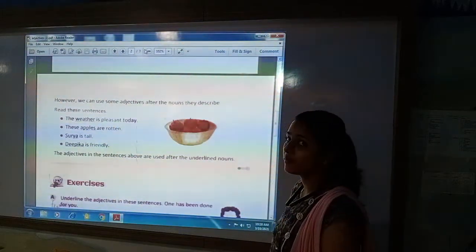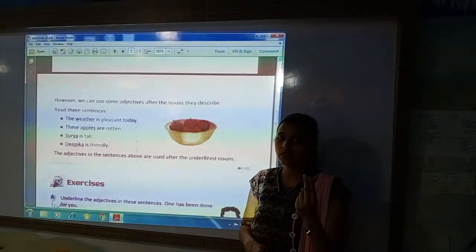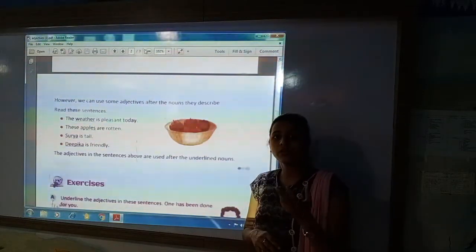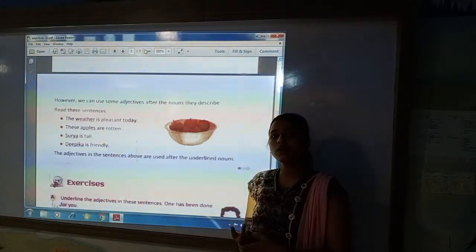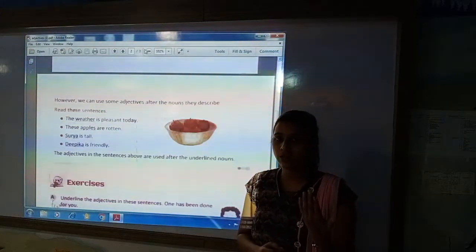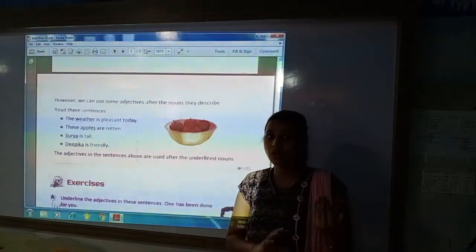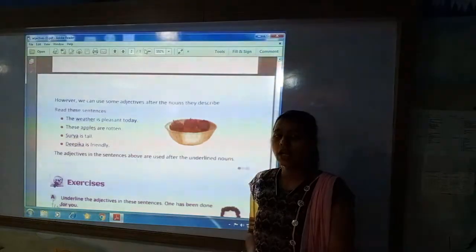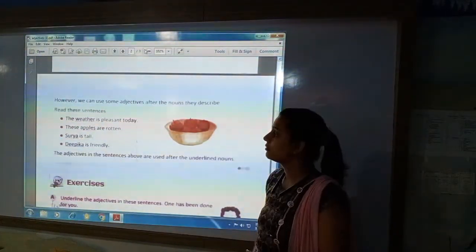In the first, we saw two sandwiches, that means two is the adjective which is used before sandwiches. Beautiful day. Day was the noun and beautiful was the adjective. So it was used before the noun. So, in some cases, an adjective is used before a noun, but an adjective can be used even after the noun. Let us see the examples where an adjective is used after the noun.